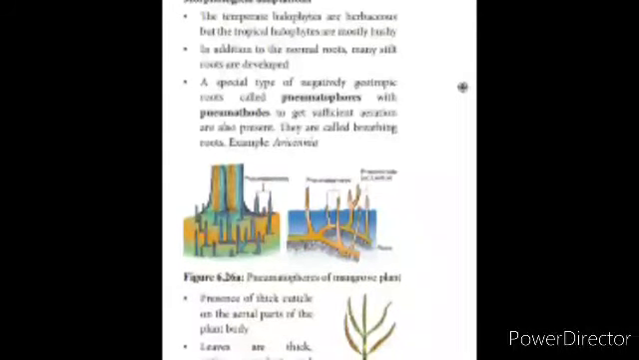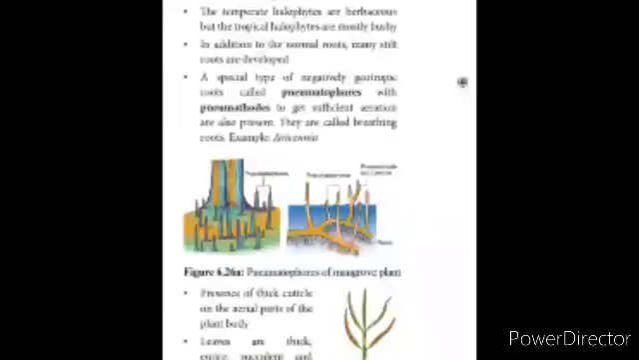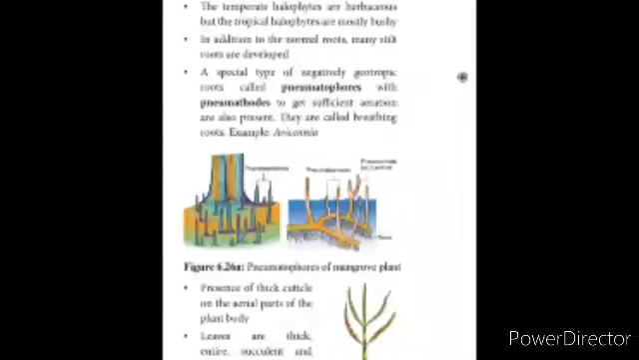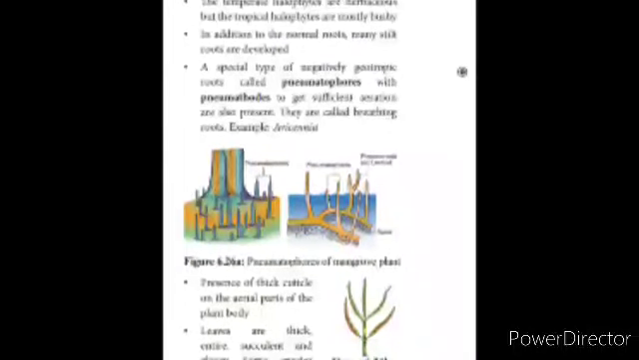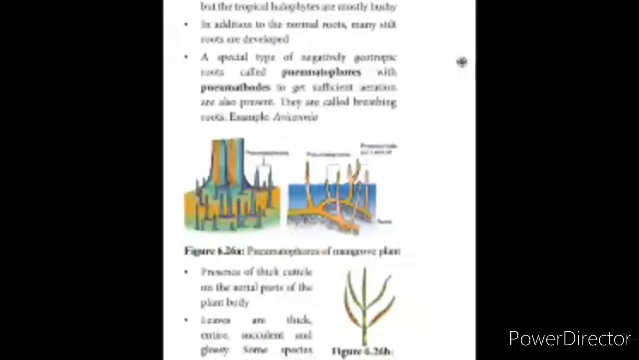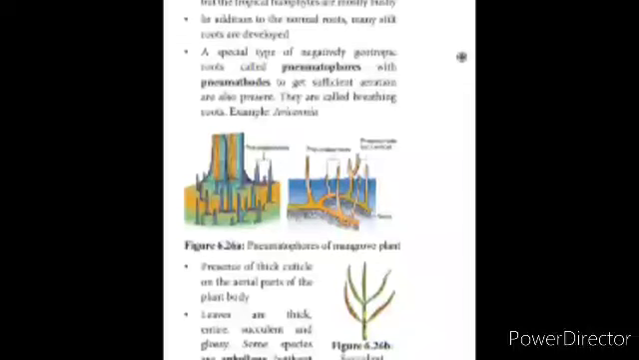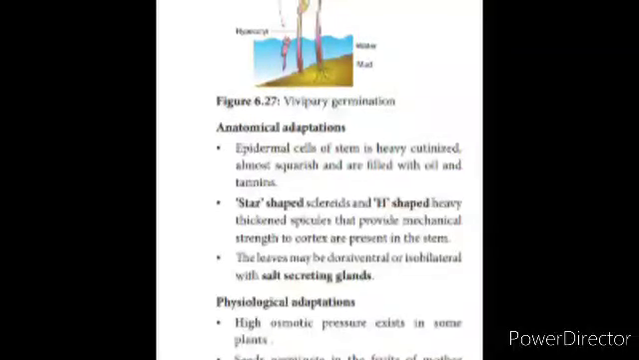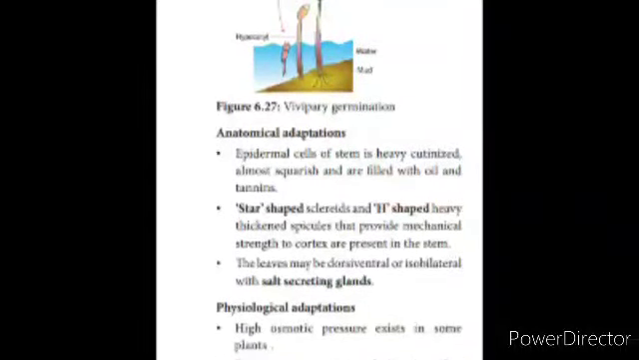Presence of thick cuticle on the aerial parts of the plant body. Leaves are thick, entire, succulent and glossy. Some species are aphyllous, that means without leaves. They have a viviparous mode of germination in halophytes.